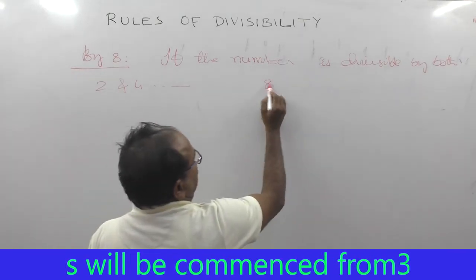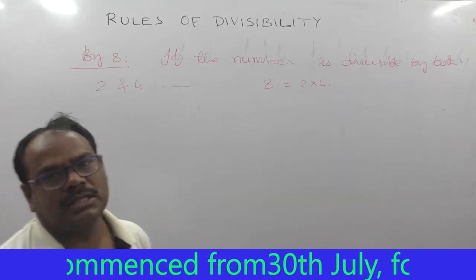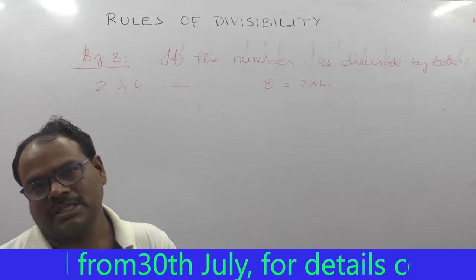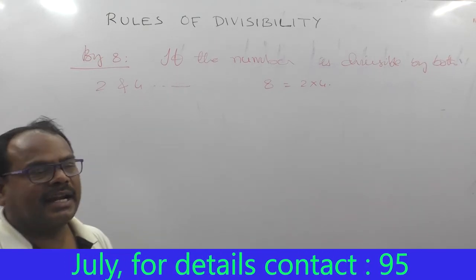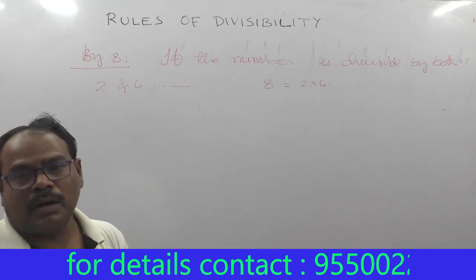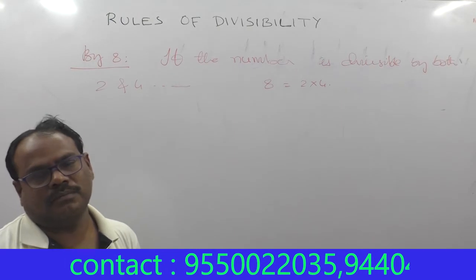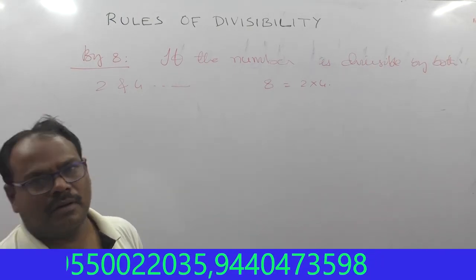That is, 8 is equal to 2 into 4. Means the last digit should compulsorily be 0, 2, 4, 6, 8, or the number should be an even number, first condition. And second condition, the number formed by the last 2 digits should be divisible by 4.